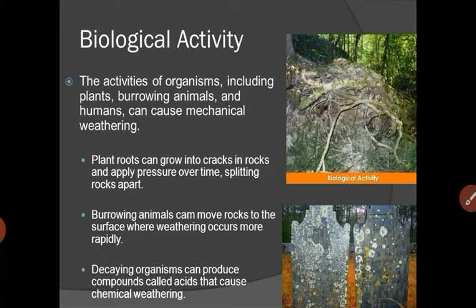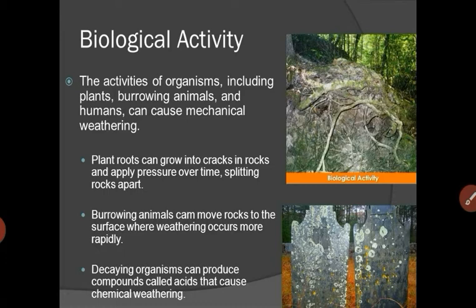The decaying organisms can produce compounds called acids that cause chemical weathering. So biological weathering is a mixture of both kinds, the physical or mechanical weathering and the chemical weathering.